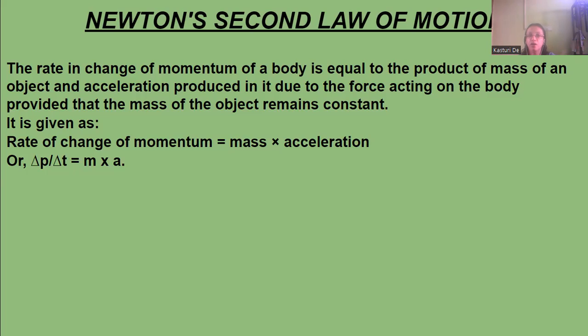Mathematically, the rate of change of momentum is equal to mass into acceleration. So delta p by delta t is equal to m into a. Delta t means within time. So rate of change of momentum means change of momentum by change in time, and that will be equal to mass into acceleration.